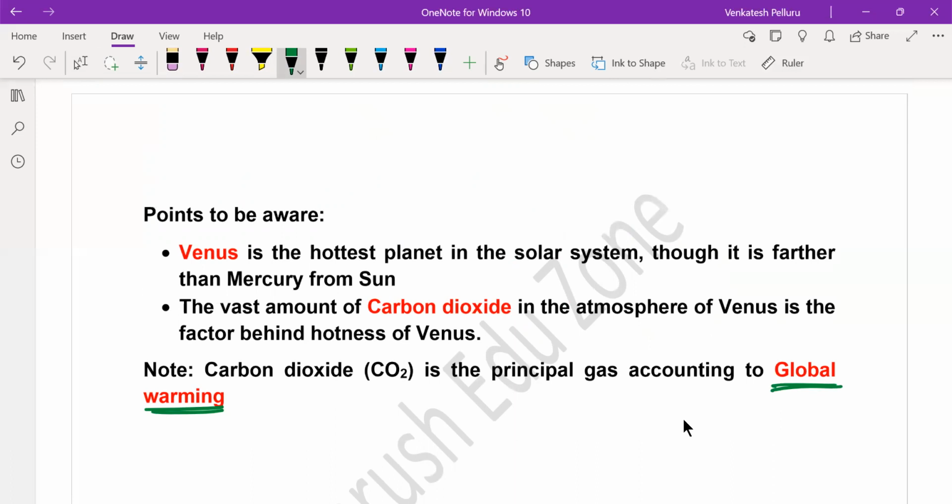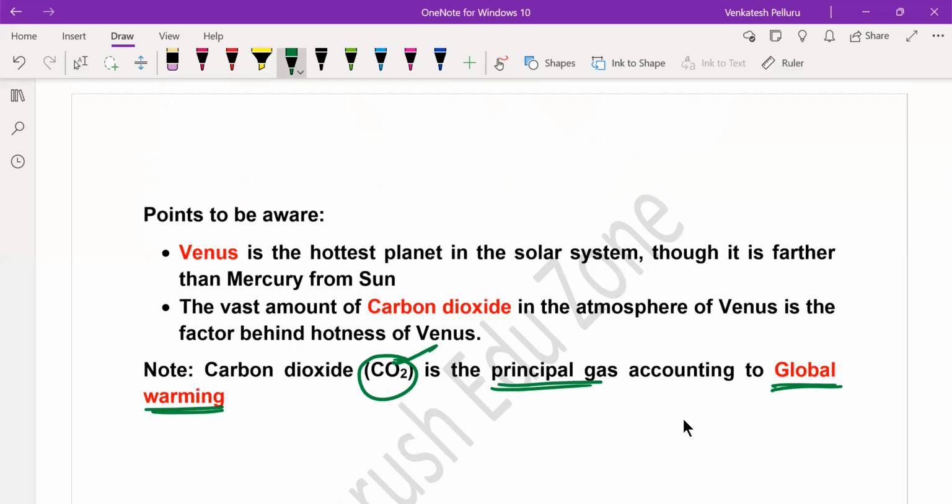The infrared rays are trapped in the atmosphere, creating hot temperatures. That is called global warming, and carbon dioxide is a principal gas responsible for global warming, the increase of the surface temperature of the Earth.